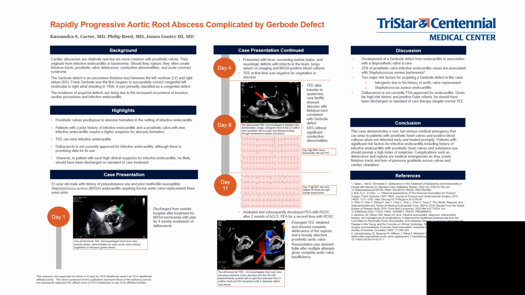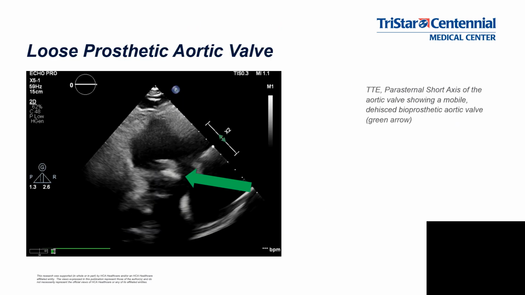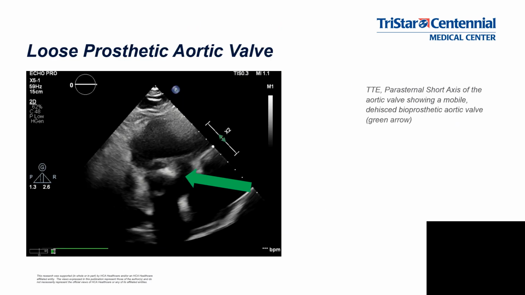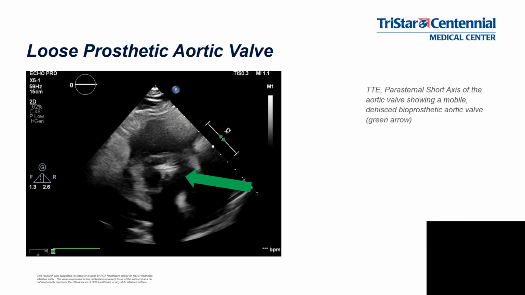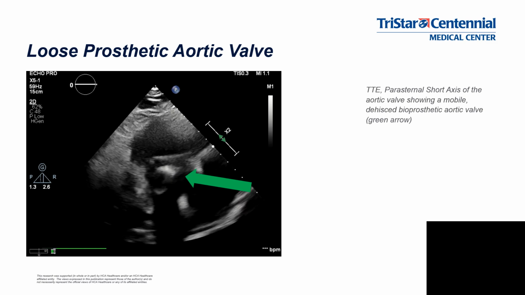The number of prosthetic heart valves is increasing yearly, and in turn increasing the risk for those patients with prosthetic valves to get infective endocarditis and develop medical emergencies. It is important for the general internist to be aware of the risks inherent in prosthetic valves and manage patients with infective endocarditis appropriately. This video shows the loose prosthetic aortic valve shown on TTE after the patient's acute decompensation, pointed out with the green arrow.